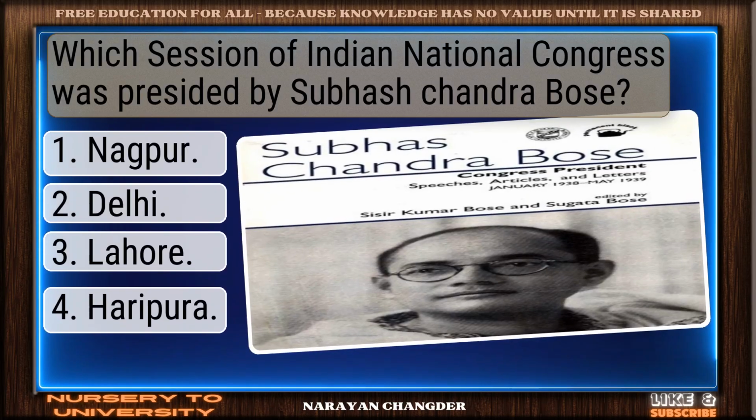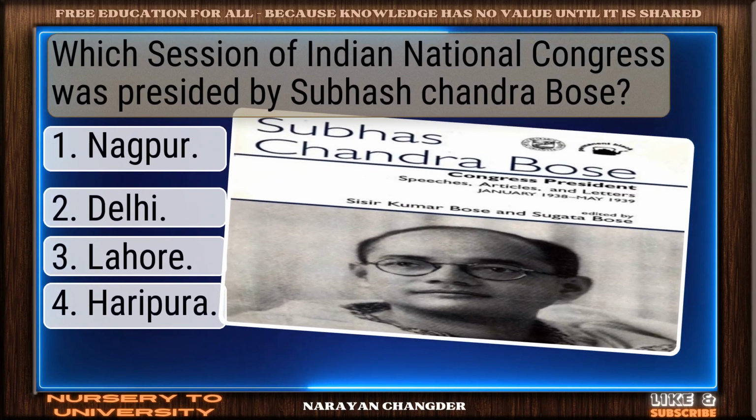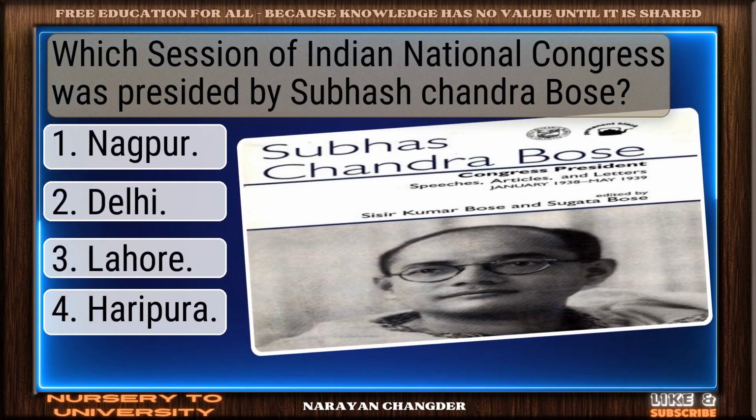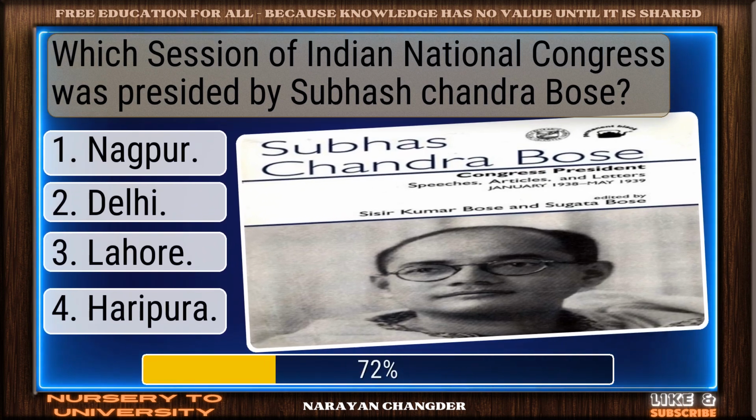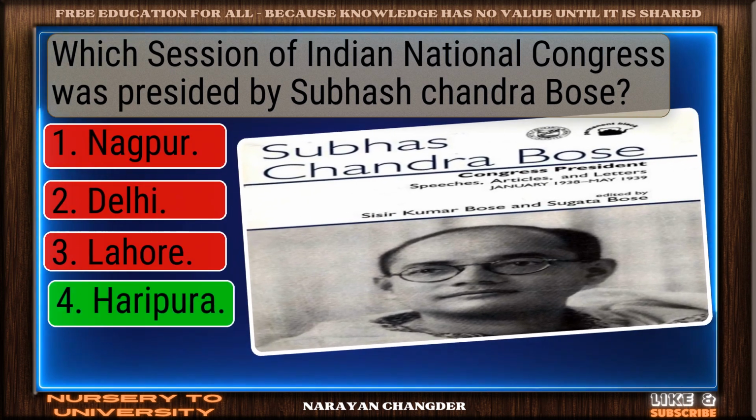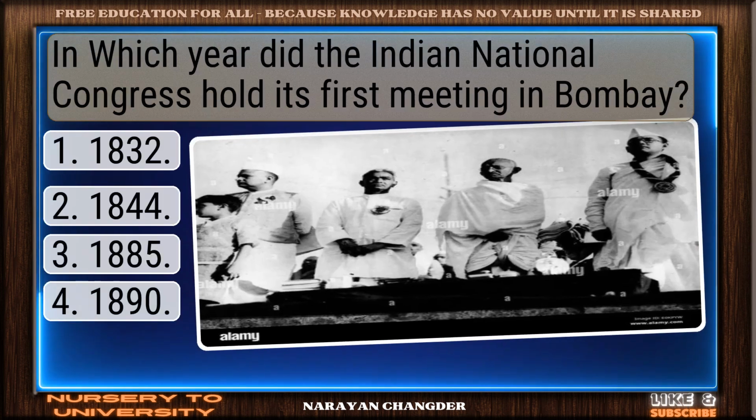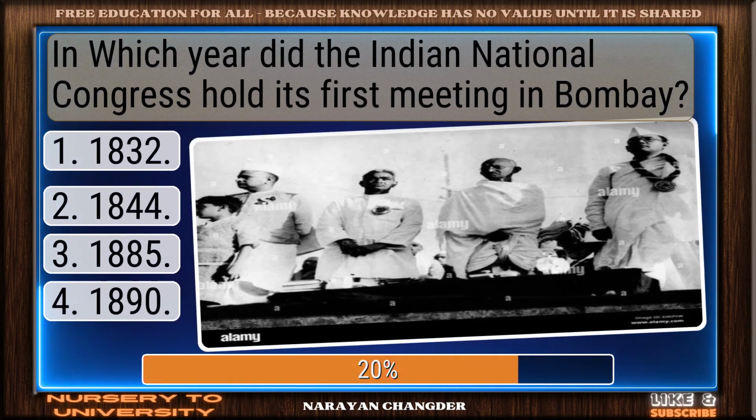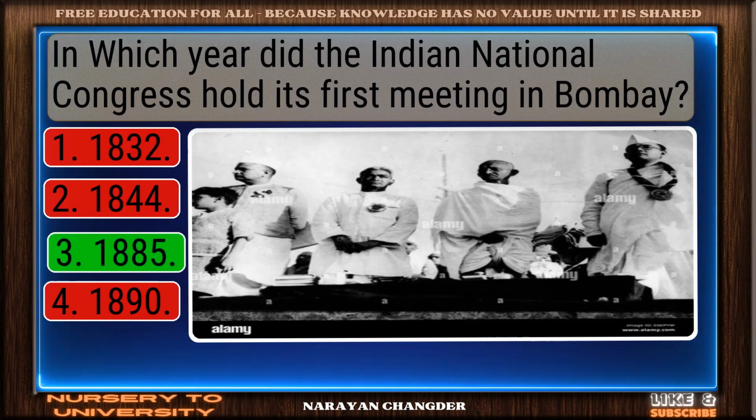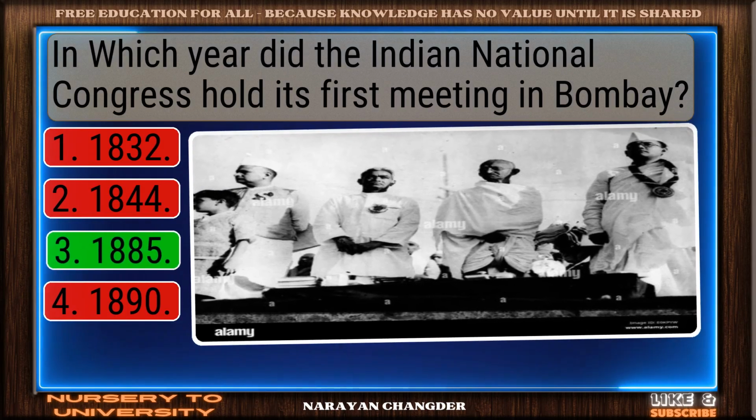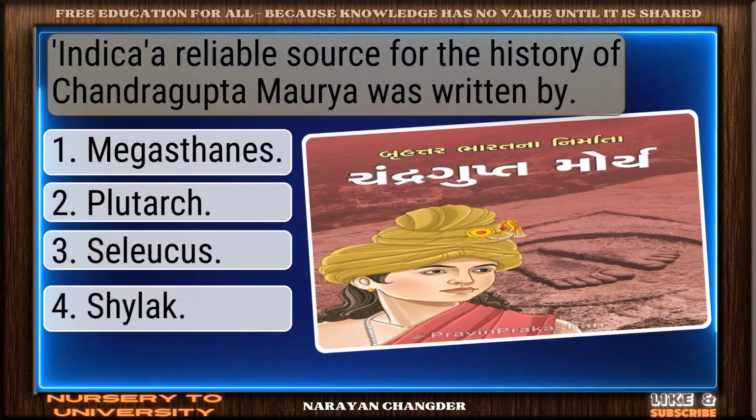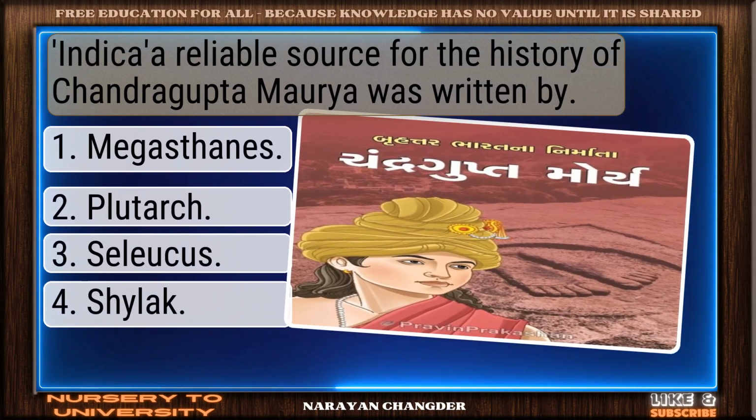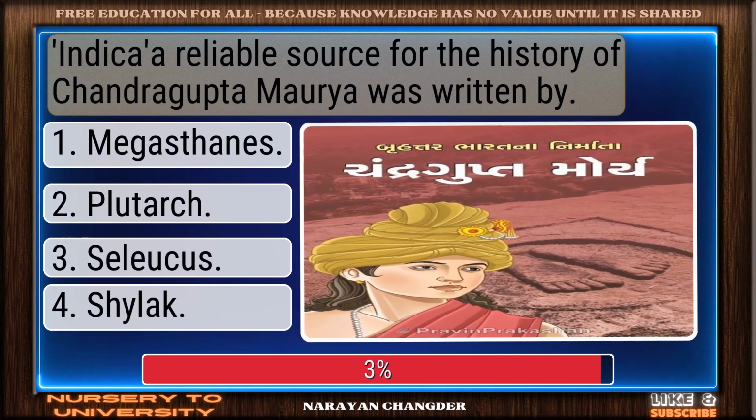Which session of Indian National Congress was presided by Subhash Chandra Bose? You chose Haripura. Correct. In which year did the Indian National Congress hold its first meeting in Bombay? Great, 1885 is accurate. Indika, a reliable source for the history of Chandragupta Maurya, was written by?